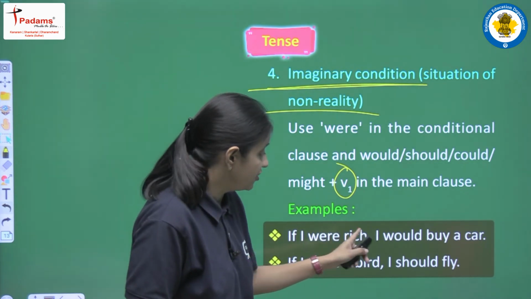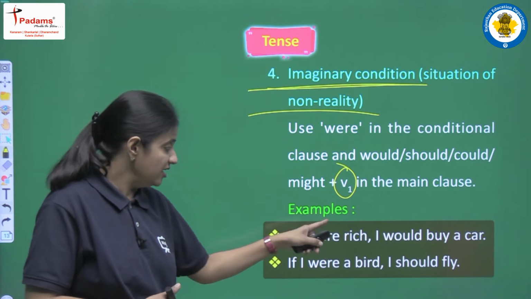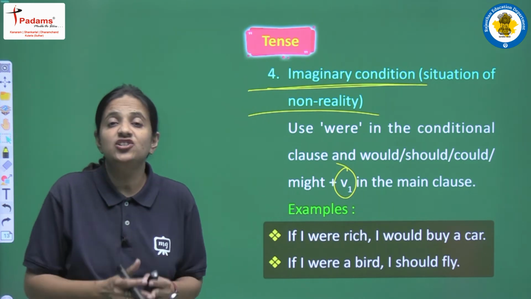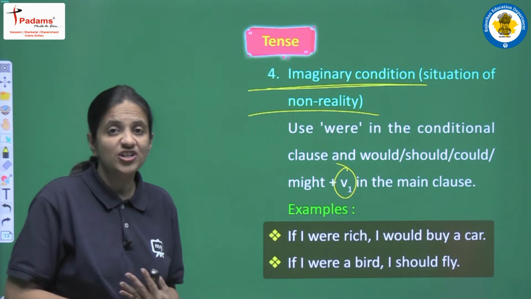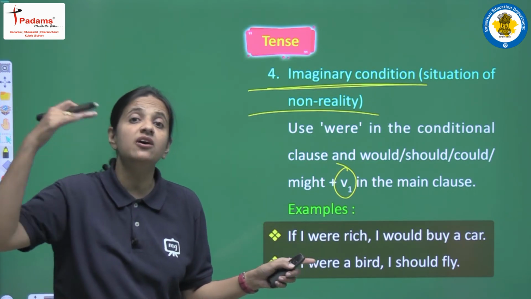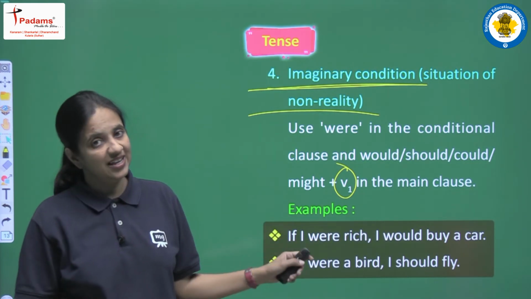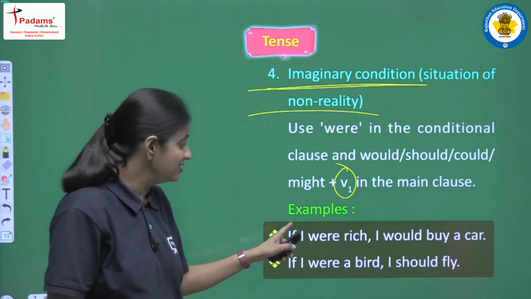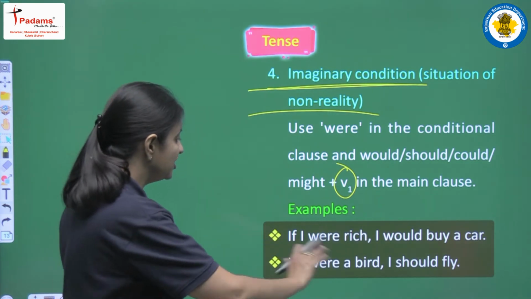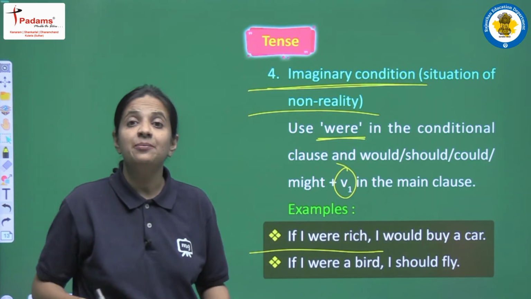So let's read the sentence first. If I were rich, I would buy a car. So this is our imagination. Someone is talking here, and that person is not rich at that time, but he has this kind of imagination, and he is using this imaginary condition, saying that if he were rich. So this is the structure: in the condition clause we have to use were. So were means this is an imaginary condition.